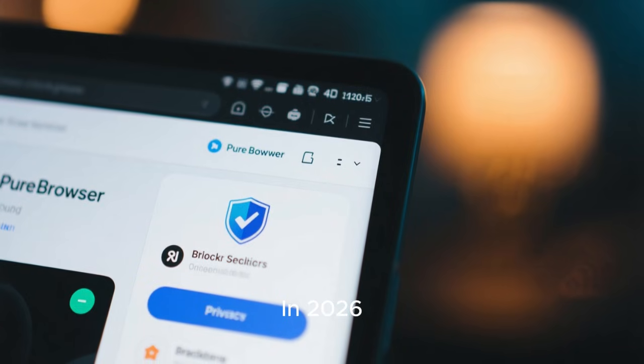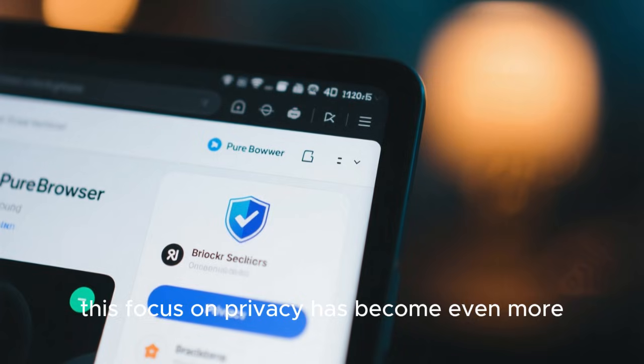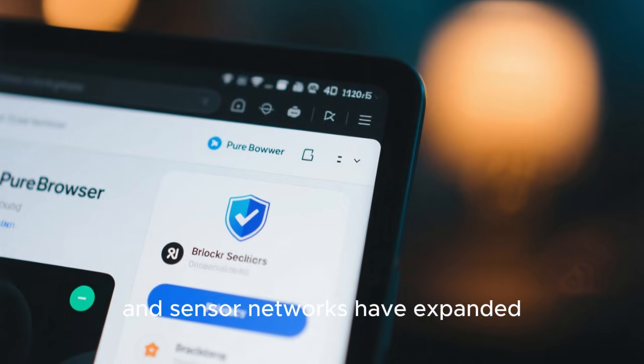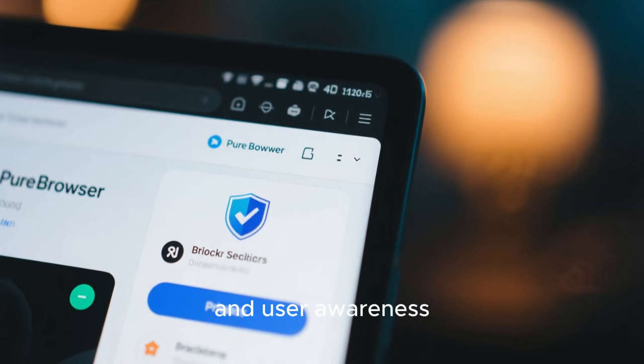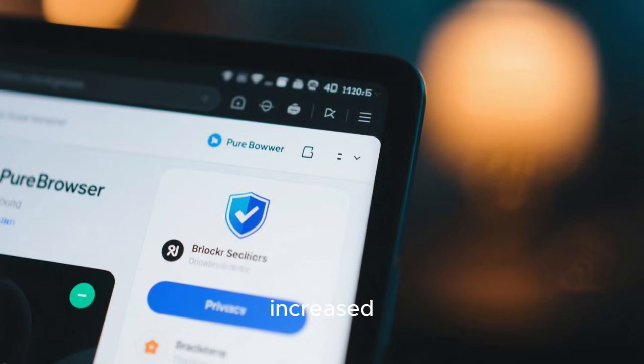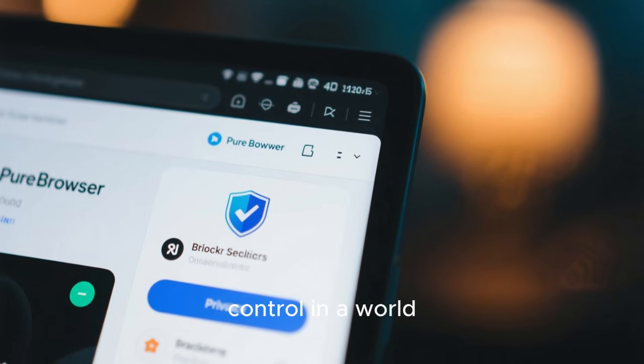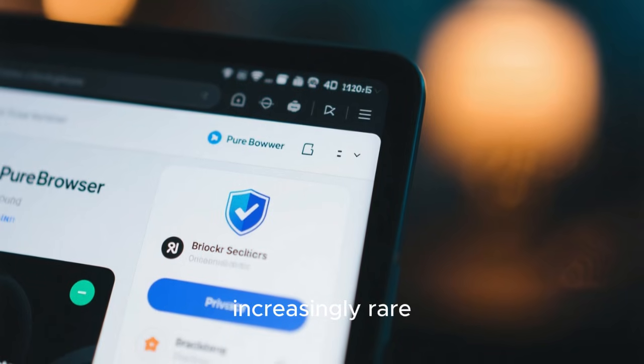In 2026, this focus on privacy has become even more critical as regulations and censorship networks have expanded and user awareness of digital surveillance has increased. PureOS gives users choice and control in a world where those things are increasingly rare.